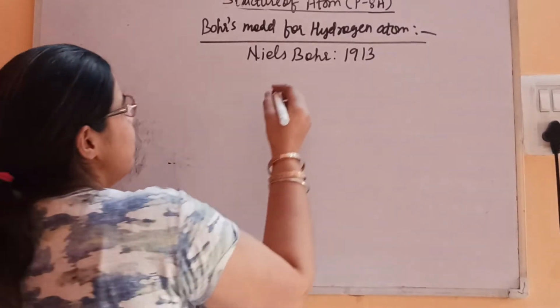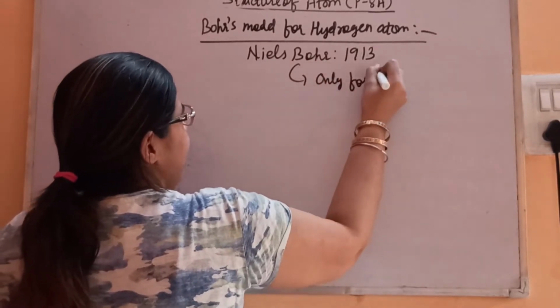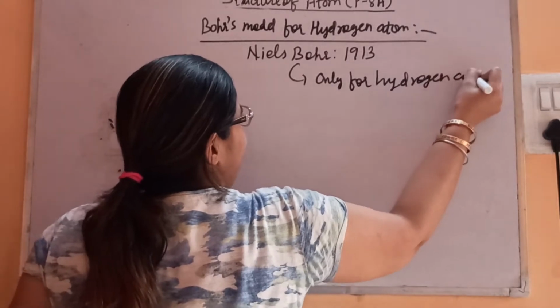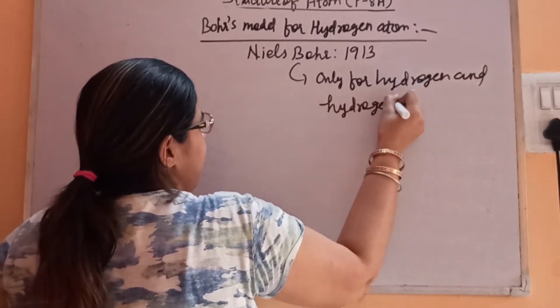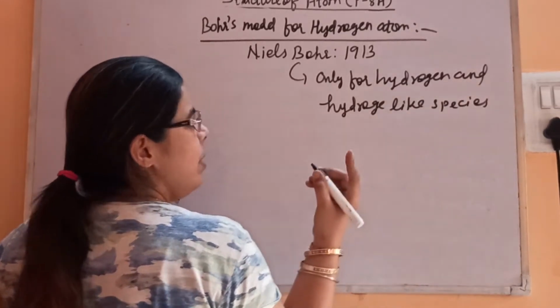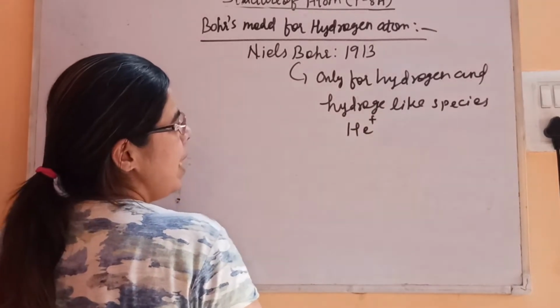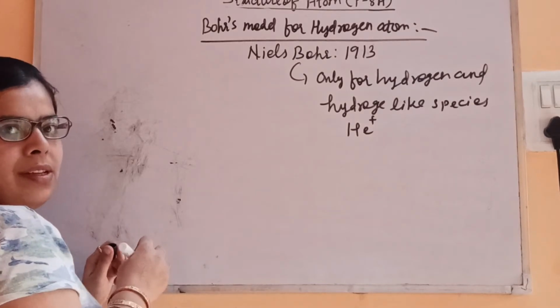Fine. So this model is applicable only for hydrogen and hydrogen-like species. Hydrogen-like species means species which contain only one single electron, like helium plus. Helium has how many electrons? 2 electrons.